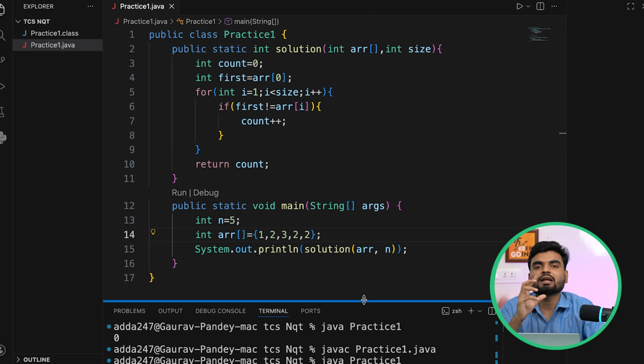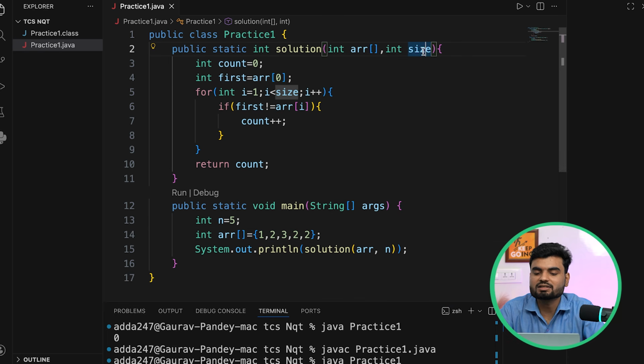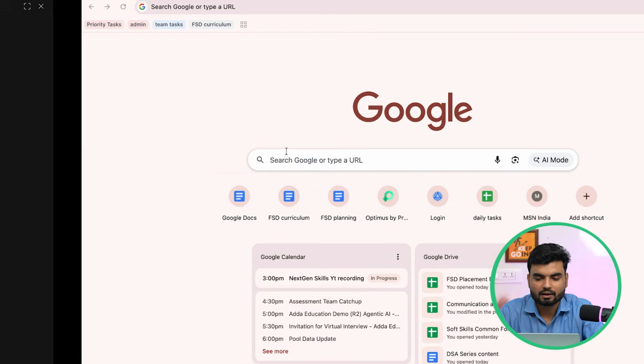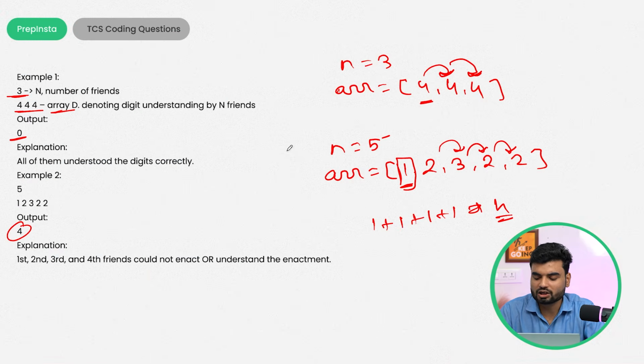But if you are learning right now, what will you do here? You do the dry run. Dry run means try to put the array here, try to put the size here, and see how this entire code is working. But hopefully that is not too hard for you to understand as of now. It's a simple code. But the problem difficulty generally goes medium to hard, right? Not too hard, but still it's medium to hard to solve the problems in the TCS NQT. It's very important for you to do lots of practice. Okay. Perfect. Now let's move to another problem.